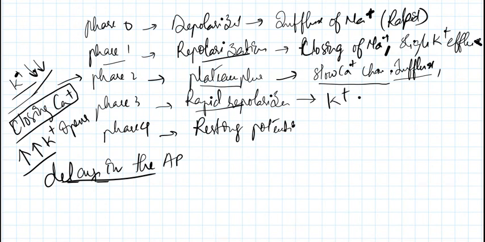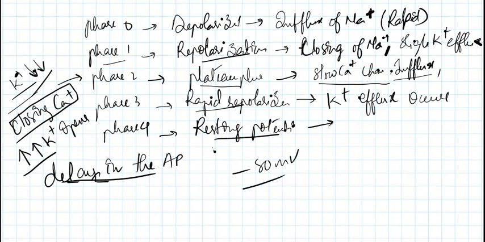what? Efflux or influx? There is repolarization. That means we are coming to negative potential again. That means potassium efflux occurs. Then it reaches the final minus 80 millivolts again, which is the resting membrane potential. Right, this is as simple as this. This is what a cardiac potential looks like. So you just look into this.